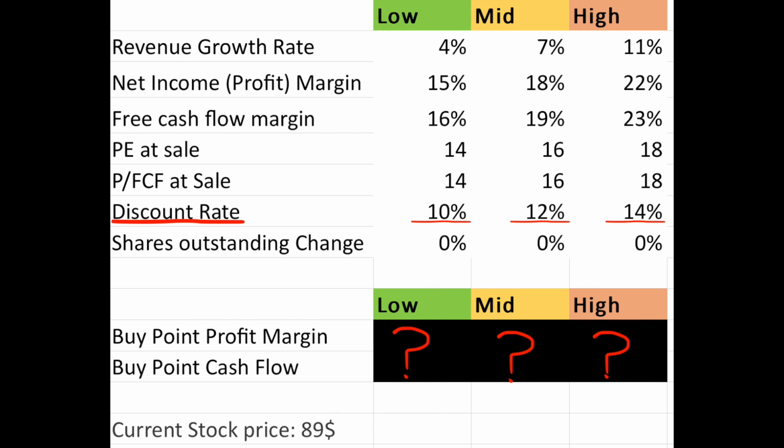Finally, the discount rate is the return you want to get each year on your investment. When you invest in an ETF, you can get 9%. So if you take the risk of investing in an individual stock, you should have a higher return. And as your assumptions get higher, your rate of return should be higher. This is why I went for 10, 12 and 15%.